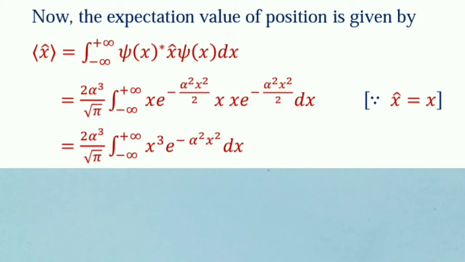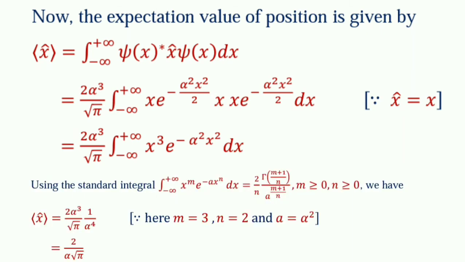Or <x> equal to 2 alpha cube by root pi times the integration from minus infinity to plus infinity of x cube e to the power minus alpha square x square dx. Using this standard integral, we have <x> equal to 2 alpha cube by root pi into 1 by alpha to the power 4, equal to 2 by alpha root pi. Here m equal to 3, n equal to 2 and a equal to alpha square. This is the required expectation value of position.